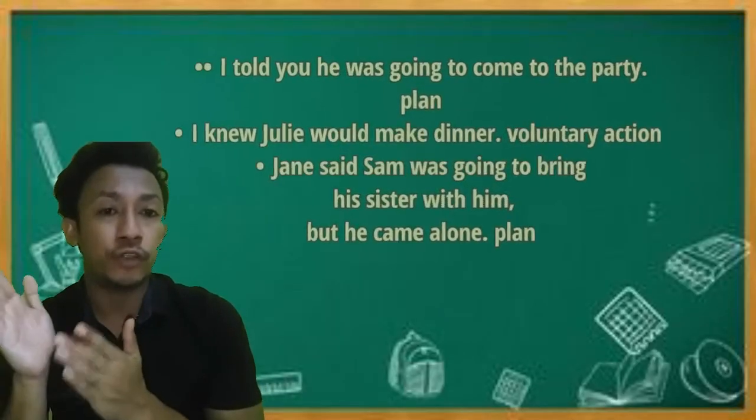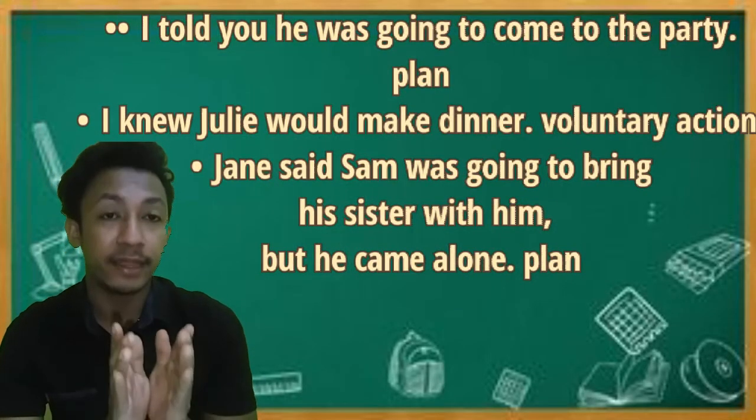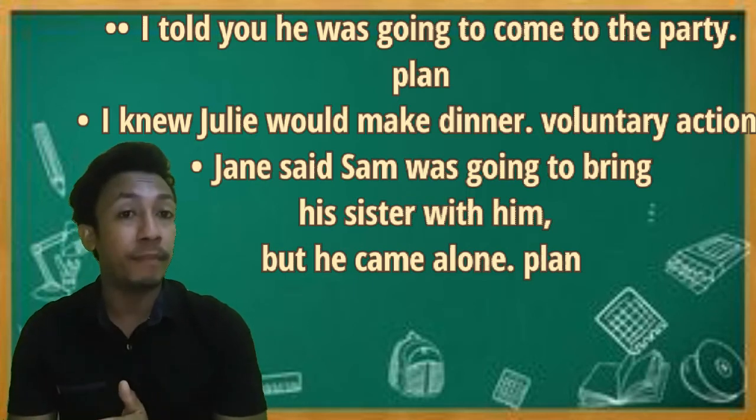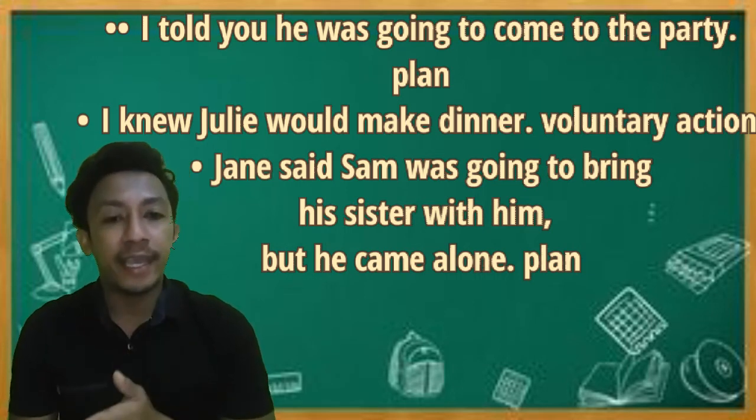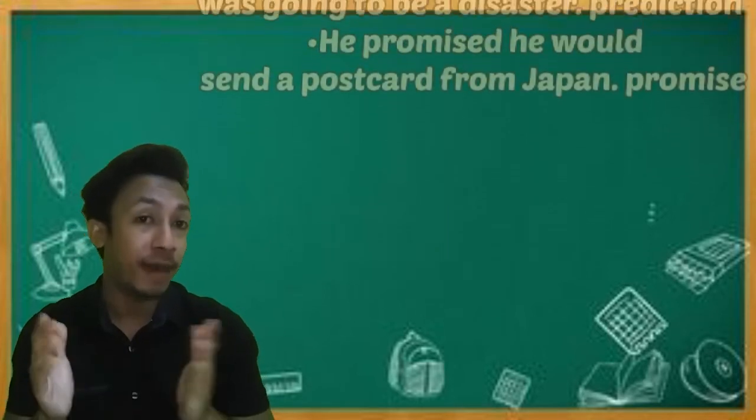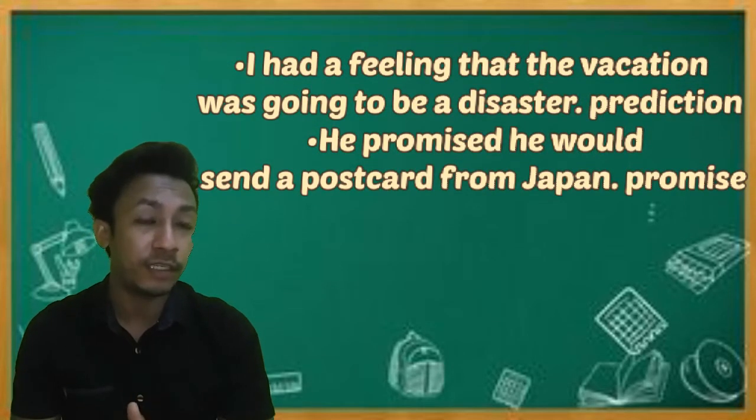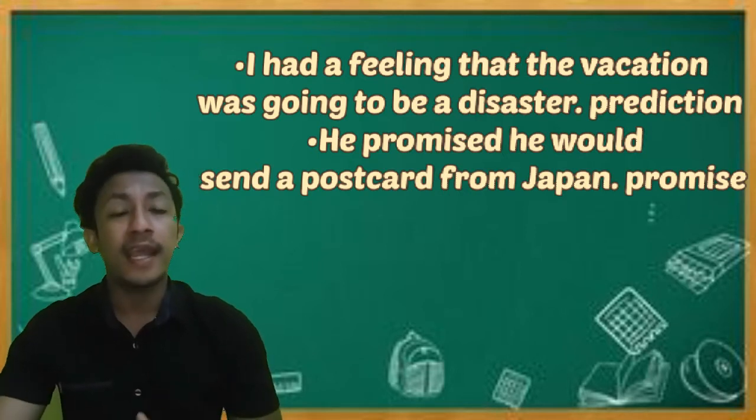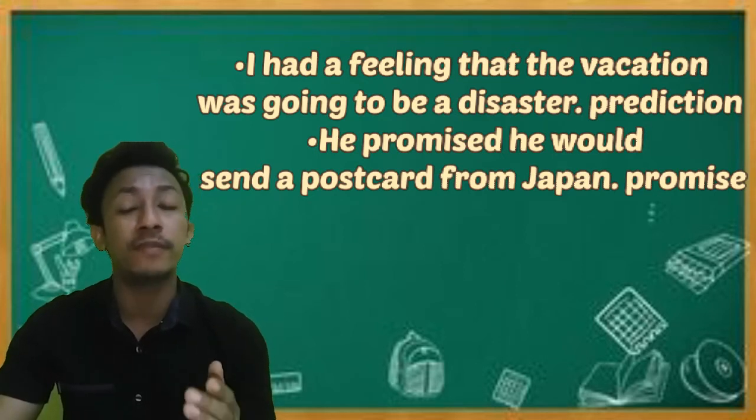First, I told you he was going to come to the party. This indicates the plan. I knew Julie would make a dinner. So this is the voluntary. James said Sam was going to bring her sister with him to the party. This is the plan. I had a feeling that the vacation was going to be a disaster. This is the prediction. And he promised he would send a postcard from Japan.